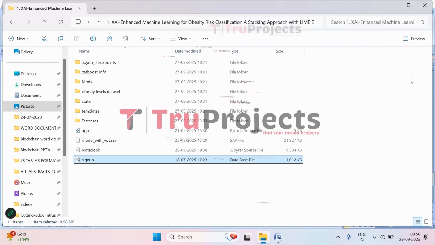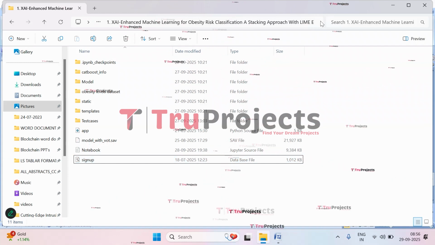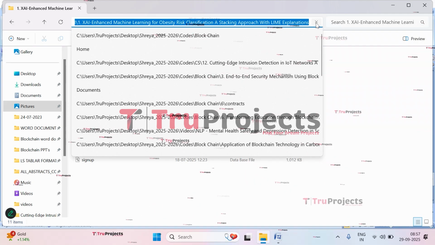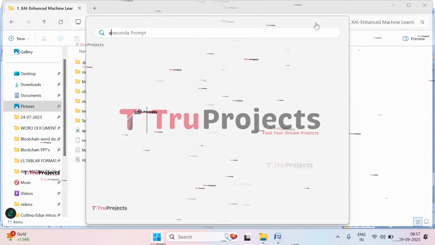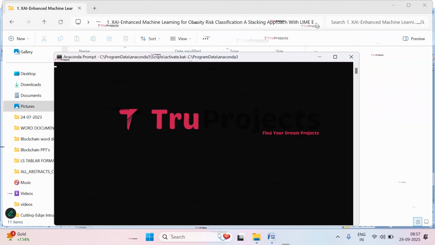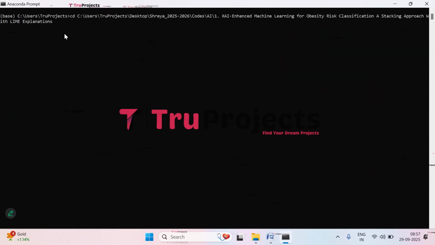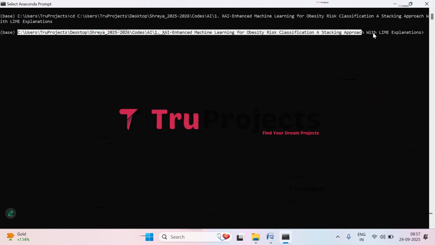Now let's execute. So copy the path of the code folder from the address bar of the file explorer. I'm copying it. Now open Anaconda prompt. So it is properly initiated. Now give the command cd, give a space, and paste the copied path. Now click on enter. Here if you observe, the current directory is changed to the code folder's path.